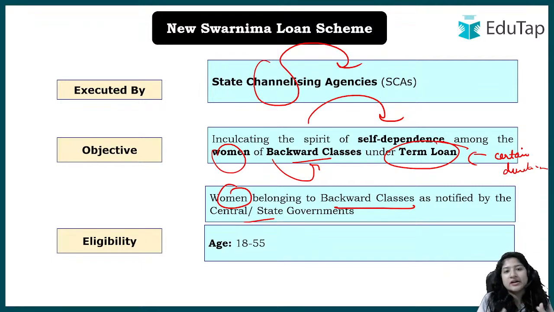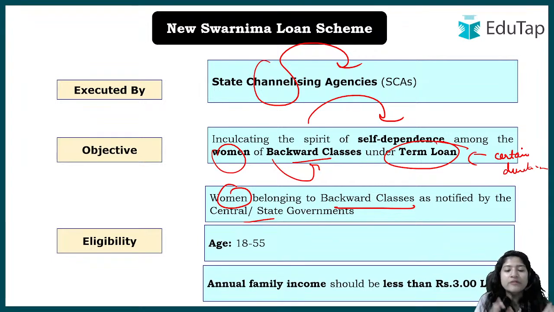For example, if some people are women and they belong to a backward class, but inherently they are very rich, right? So the loan can be misused by them, or not even misused, you can say they do not require the loan, right? So this is to target the women who are actually in need. That is why it's been said that if you are an applicant under the scheme, your annual family income should be less than 3 lakh rupees only, then only you are eligible to take up the loan.